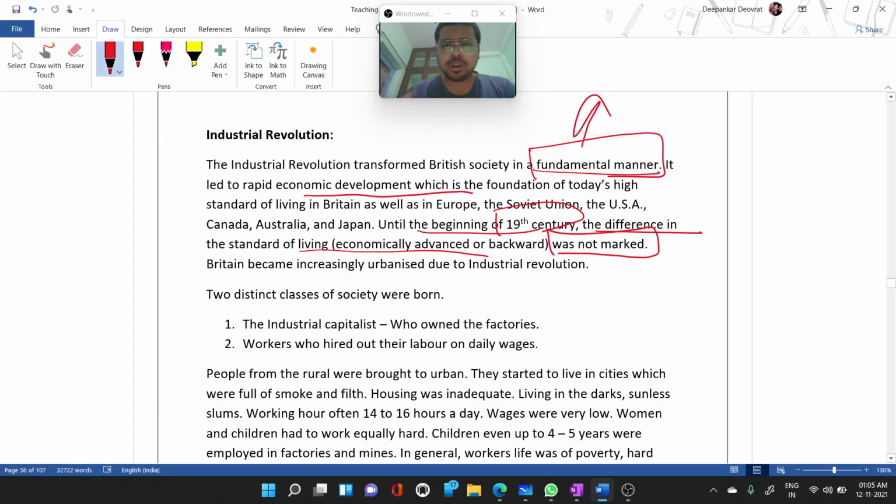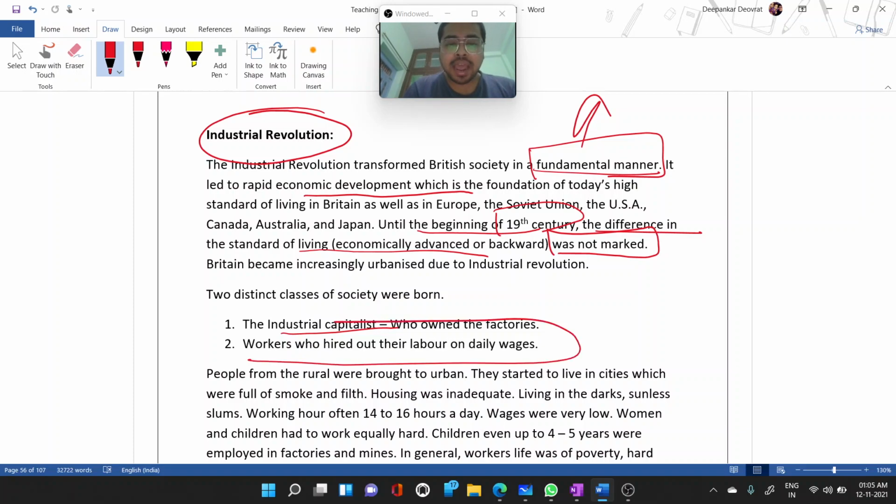During the 19th century, before that, there was no such concept, that people would come from the villages walking into the urban areas like hell. Due to the industrial revolution that happened in Britain, two classes emerged. First was the industrial capitalist, who owned the factories, and the second were the workers, who were hired as a labor class on daily wages.